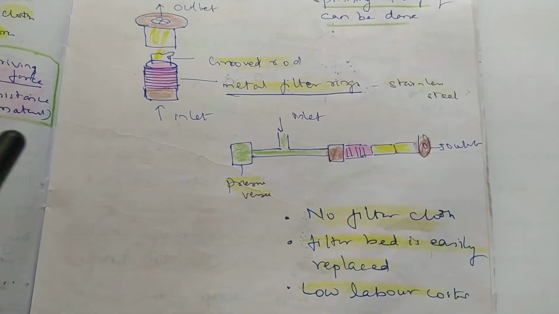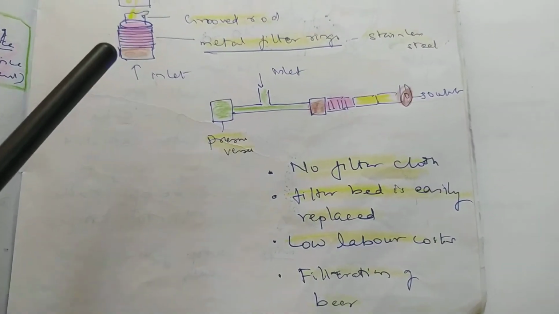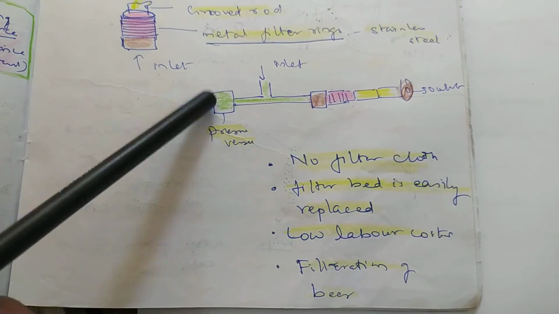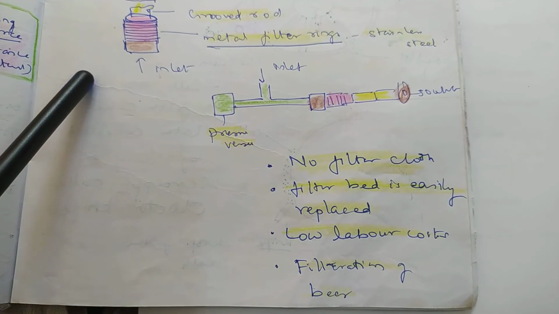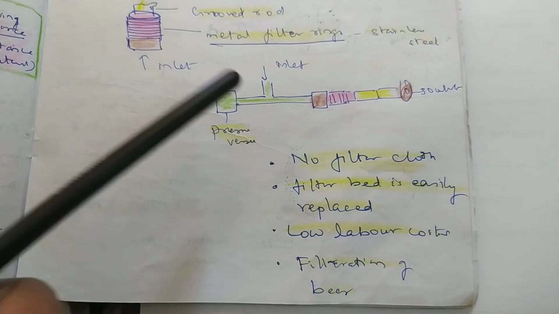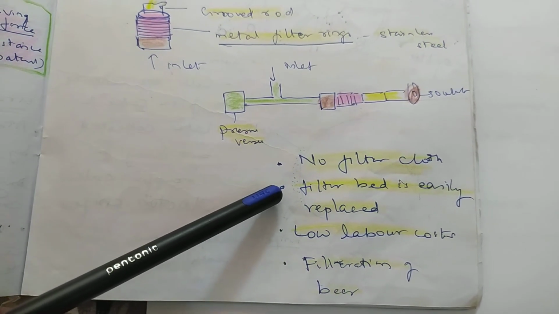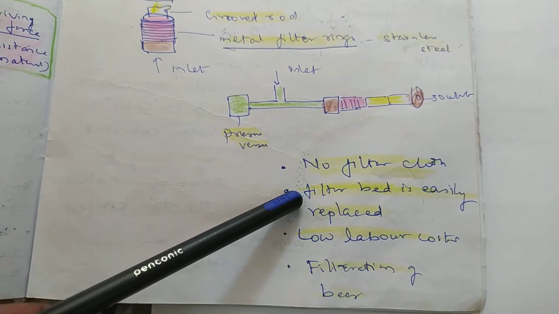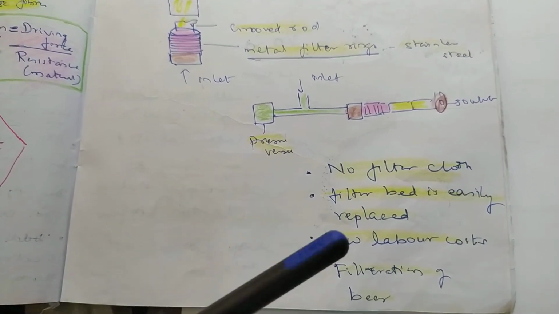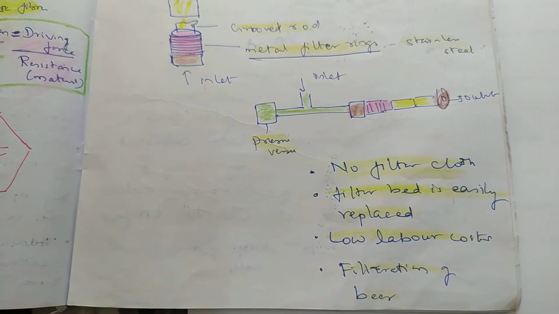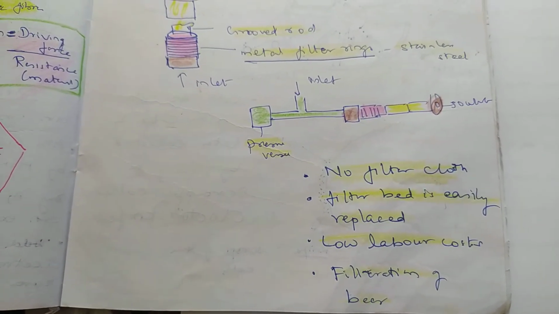Here there's no filter cloth, so you don't need to worry about the cloth getting deteriorated, like in the other ones. It's a metal ring, easily washable, and disinfection can be done easily. The filter bed is easily replaced, and there is low labor cost. One of the best uses is for filtration of yeast cells after beer manufacturing.